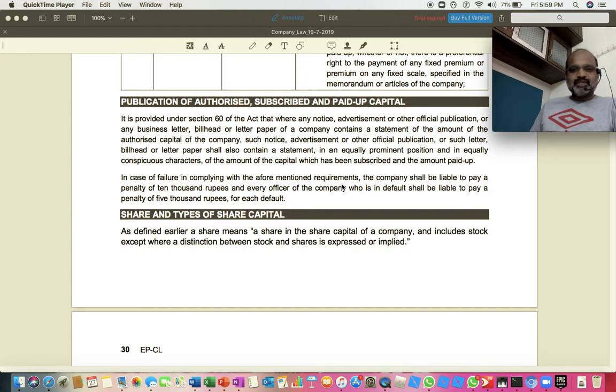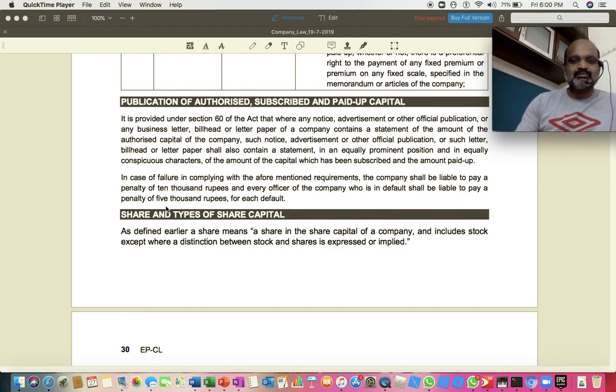If in case the company does not comply with this, it will be liable for 10,000 rupees, and every officer shall be liable to pay 5,000 rupees. Remember, in the recent amendment of company law, for the violation of company law provisions, in most of the provisions, imprisonment has been removed. If in this textbook imprisonment related issues are mentioned, please do understand that such provisions have already been removed, and now you have to think only about the penalty that is to be imposed. Though from the examination point of view it is not very important, sometimes you may get practical questions. On those practical questions you might have to remember this penalty.